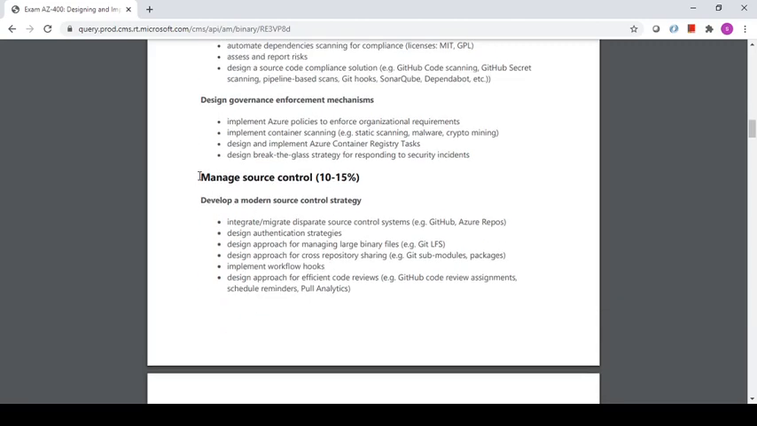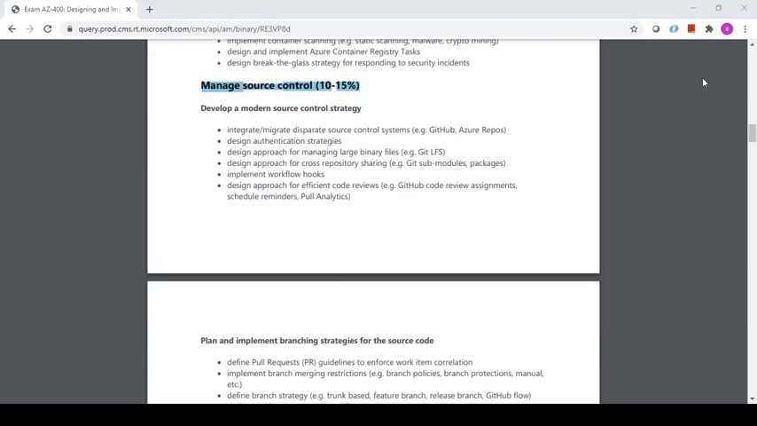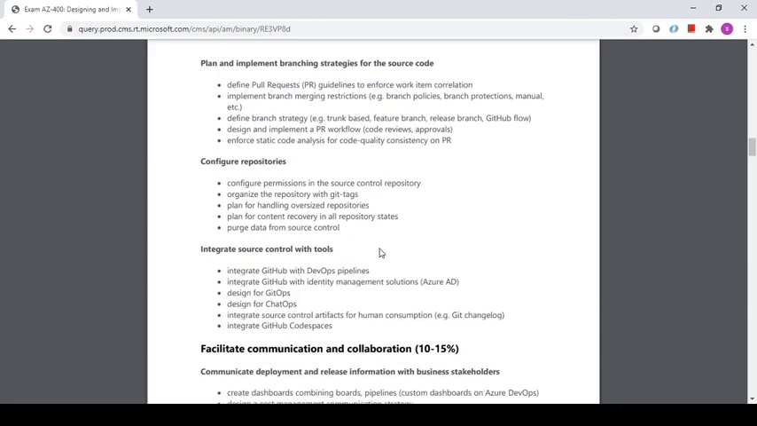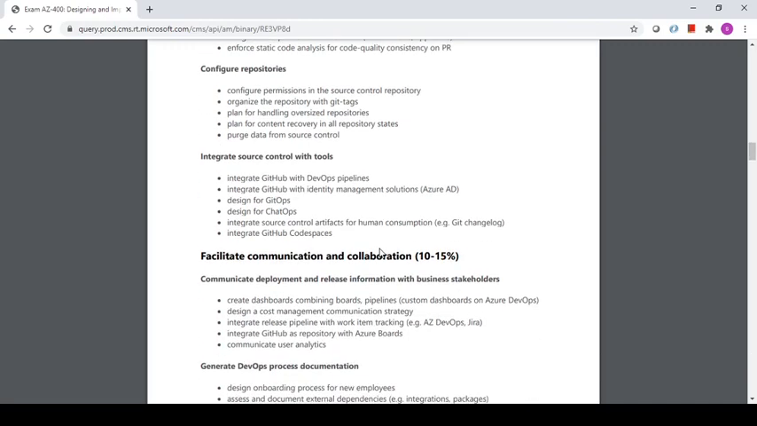Another section which we'll have is manage source control. This is all about repositories, how you will be managing the source repositories, and how the developers would push their code into the repos, and how an approval pattern will take place, how a team lead, or anybody who has the role of solution architect or who is looking over the entire code repository, will approve, and then only will the code be merged.